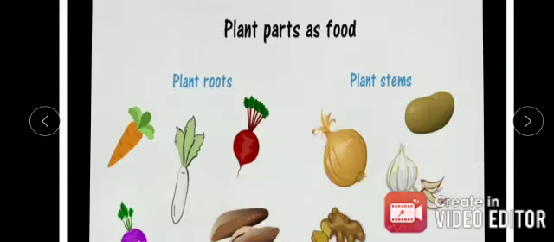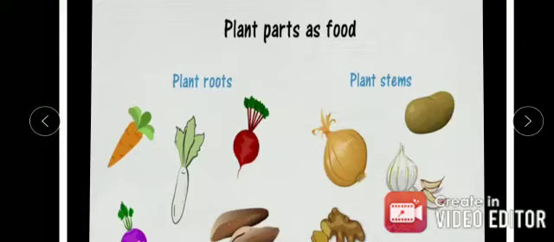Now, plant parts as food. Different parts of a plant are used as food material: the stem, roots, leaves, flowers, fruits, and seeds. Some plants store food in their roots, which are actually modified roots. We eat roots of such plants as food. For example, carrot, radish, beetroot, sugar beet, sweet potato, turnip.